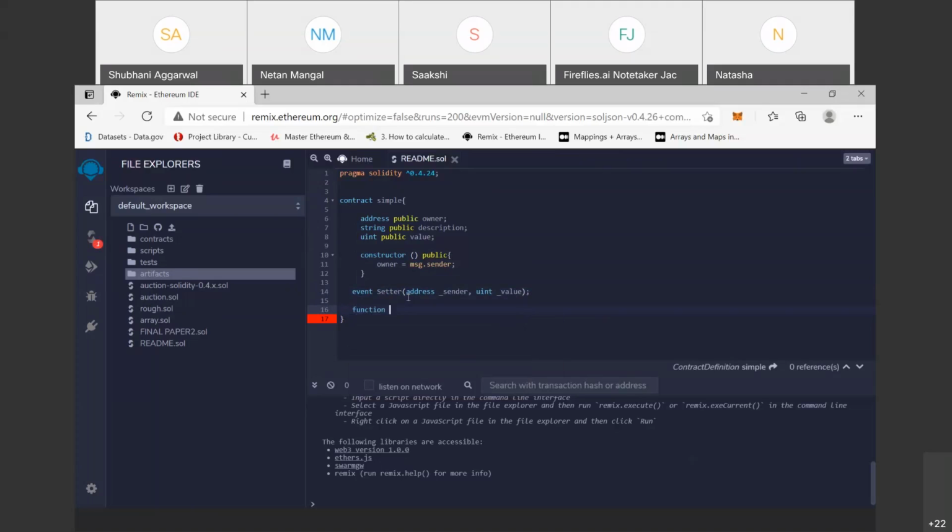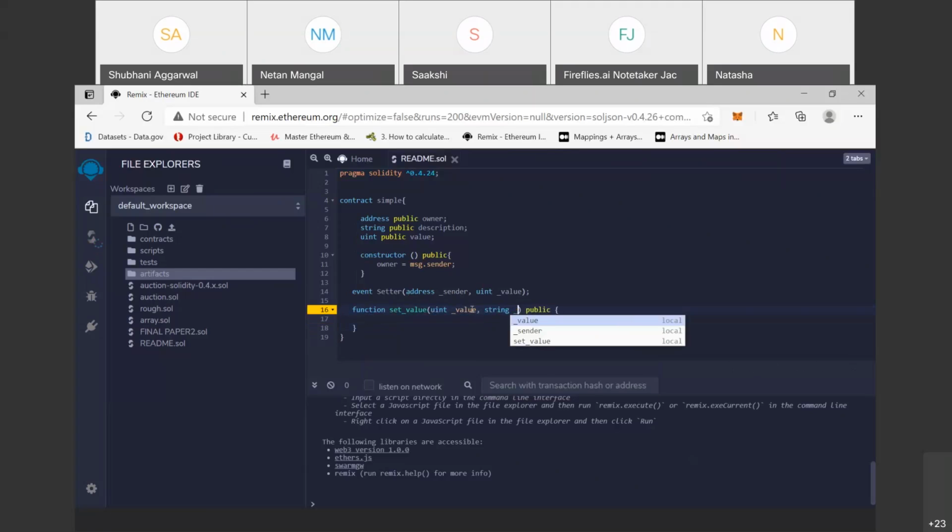So here we describe one setter function that takes a uint value, and it is public. Here one more parameter, string description.